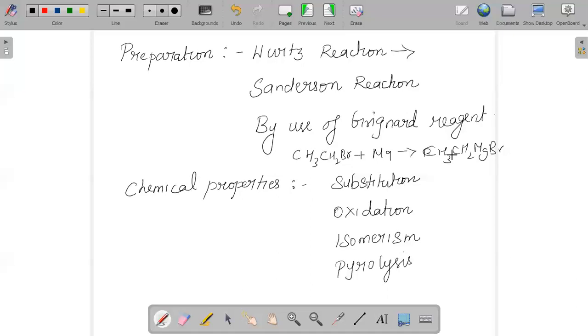And when we talk about the chemical properties of alkanes, what are all the chemical properties?